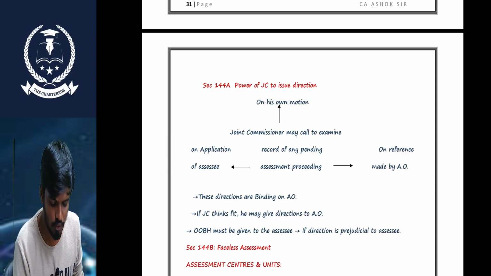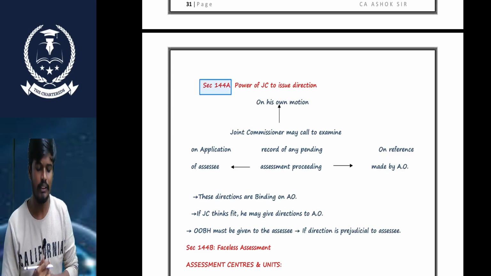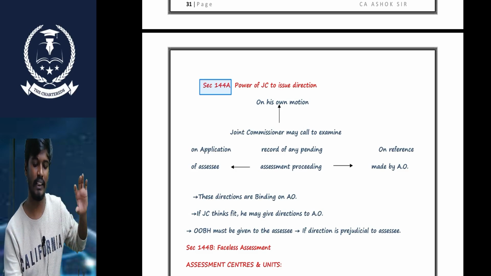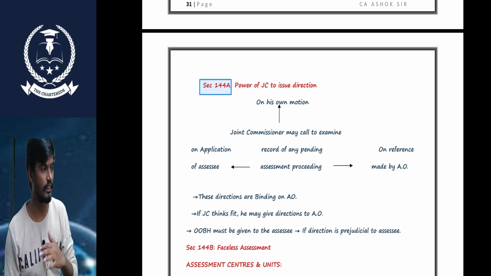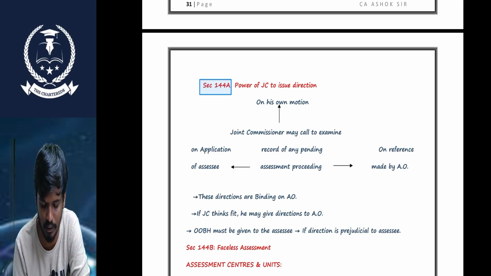Sir, next I am talking about 144A, power of joint commissioners. Very simple, sir. In my regular class, I explained in a very slow manner, but in this revision class I am taking more speed. I am explaining at a faster pace. Try to understand me.